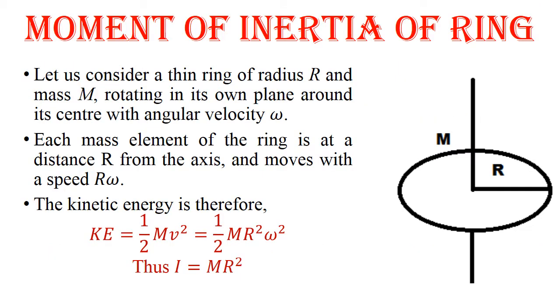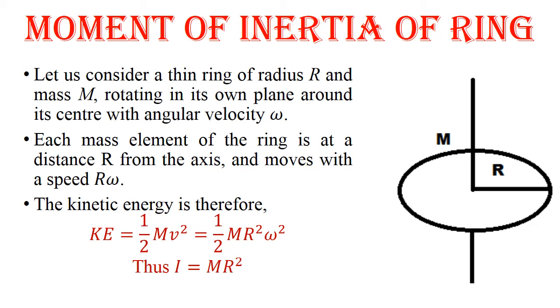Now, moment of inertia of a ring. How can we find the moment of inertia of a ring, using the expression obtained in the previous slide? Let us consider a thin ring of radius r, mass m, rotating in its own plane around its center with angular velocity omega. Each mass element of the ring is at a distance r from the axis and moves with a speed r into omega.